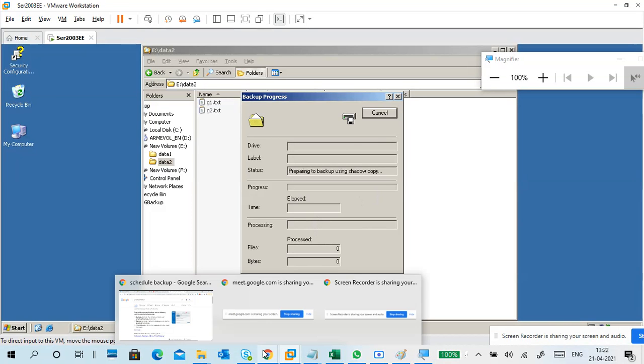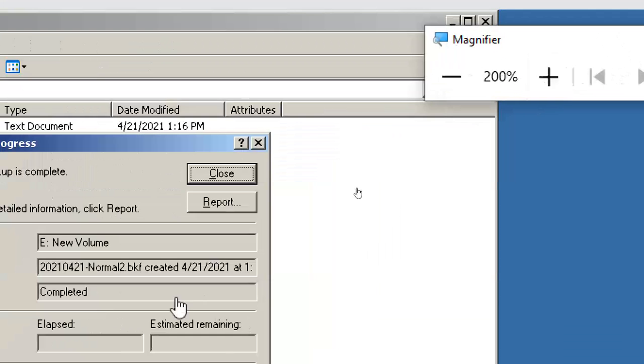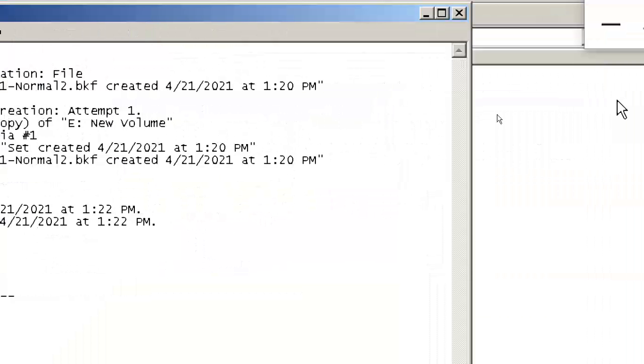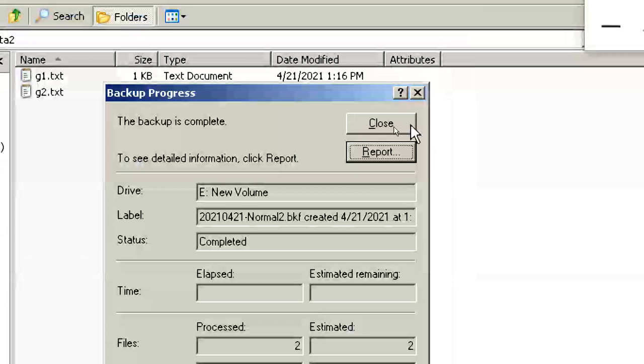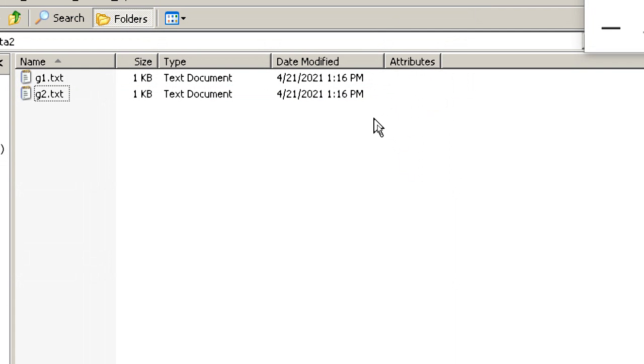It is taking time. Yeah, completed. So again, check the report: normal backup, two files, and close this one. Then can you see after the normal backup it removes the attributes. Copy backup doesn't remove the attributes.